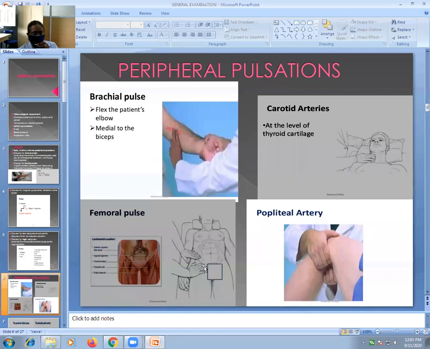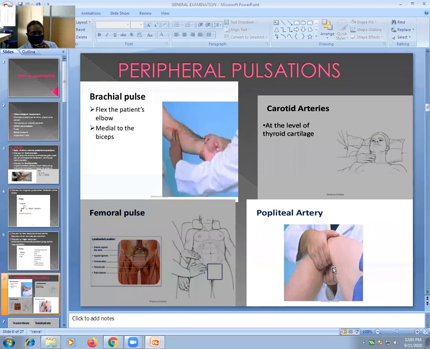You have to palpate the femoral artery here in the groin, or inguinal region, with the help of all three fingers with a little bit more pressure, because it lies deep. So you have to give more pressure to feel the femoral artery because it lies very deep. So here is the location of the femoral artery. In the lower limb, first comes the femoral artery, then comes the popliteal artery.